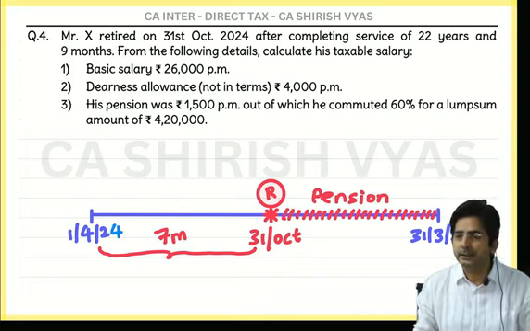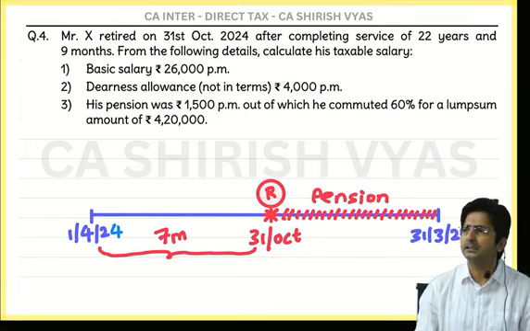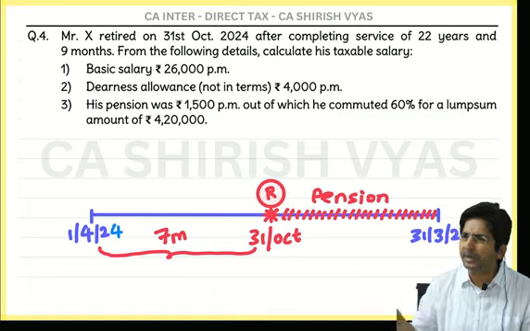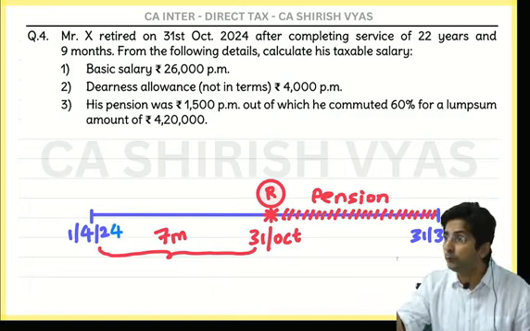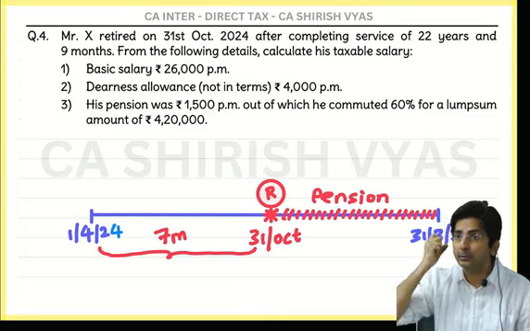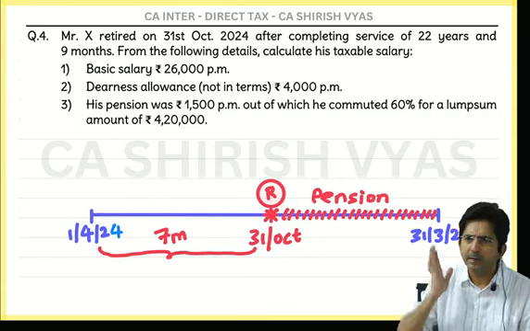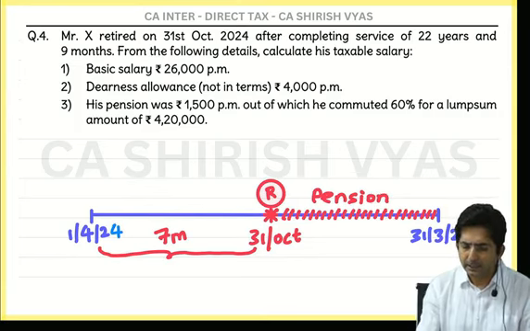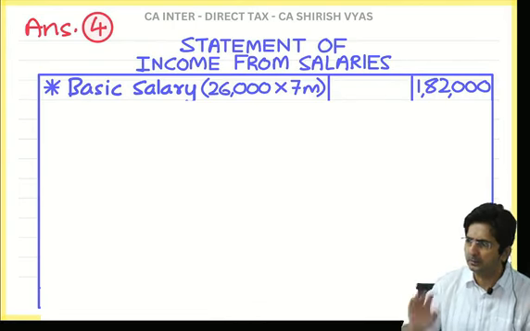Whether DA is in terms or not in terms, both are taxable. So right now you should not pay attention to in terms, not in terms. Only when we are using the formula, that time we have a slogan, in terms, in formula, not in terms, not in formula. But right now I am preparing a statement.